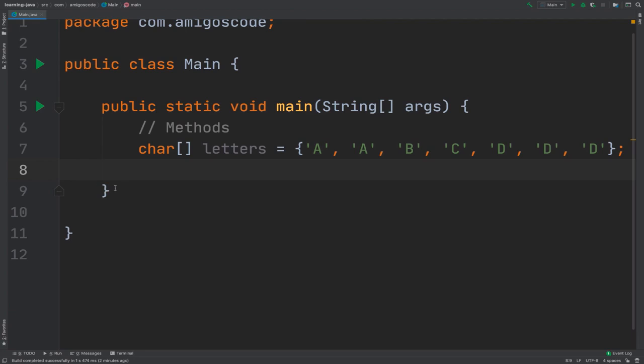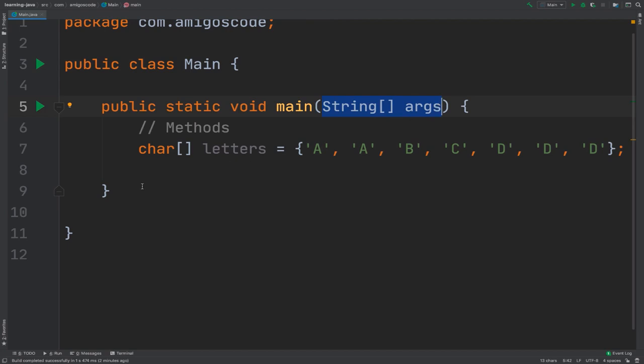Right here, outside of this main method, in fact, the public static void main is a method, and you can see that the parameters are a string array called args. This is more on the advanced side of things, but don't worry about what this actually means and where it comes from, because you will learn that in later courses.